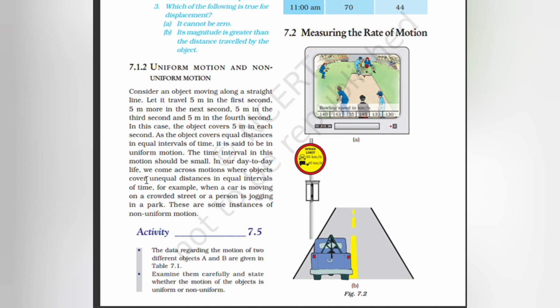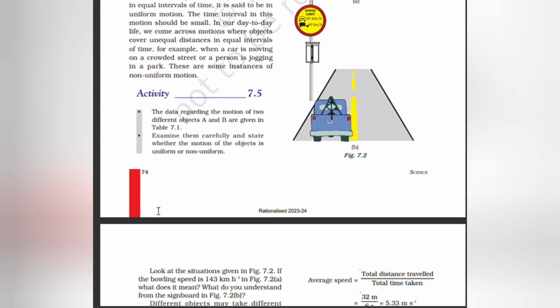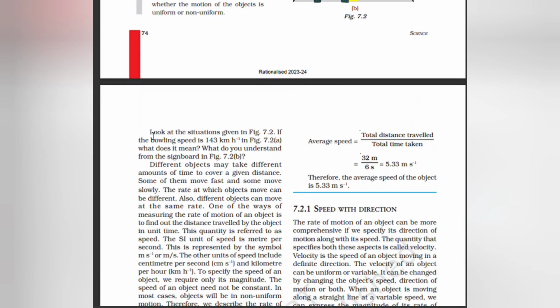In our day-to-day life, we come across motions where objects cover unequal distances in equal intervals of time. For example, when a car is moving on a crowded street or a person is jogging in a park, there are some instances of non-uniform motion. Look at the situations given. If the bowling speed is 143 km per hour, what does that mean?